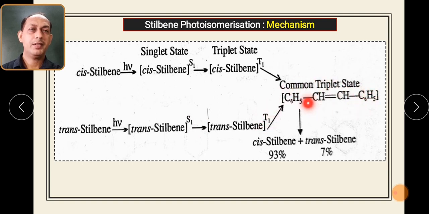So once the common triplet state is formed, which you will observe in the case of both cis and trans stilbene, it is converted into 93% cis stilbene and 7% trans stilbene. Very simple mechanism. Ground state into singlet excited state, then intersystem crossing takes place from the singlet excited state into the triplet excited state. And once the triplet excited state is formed, there occurs a rotation of the bond and you will get formation of cis stilbene and trans stilbene.